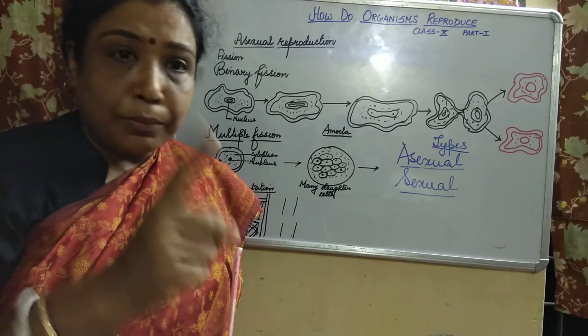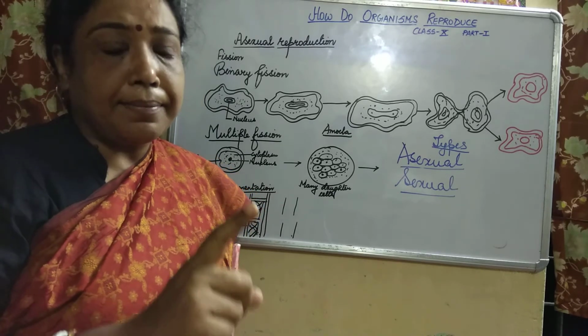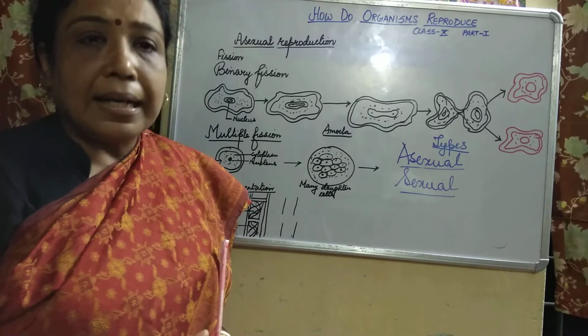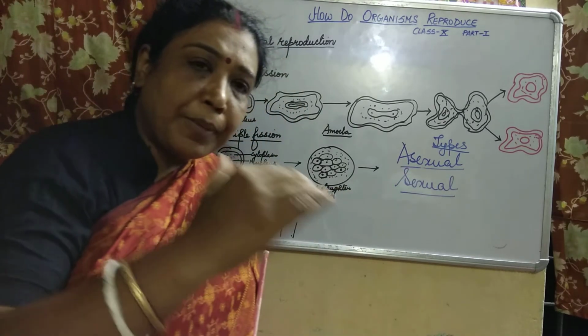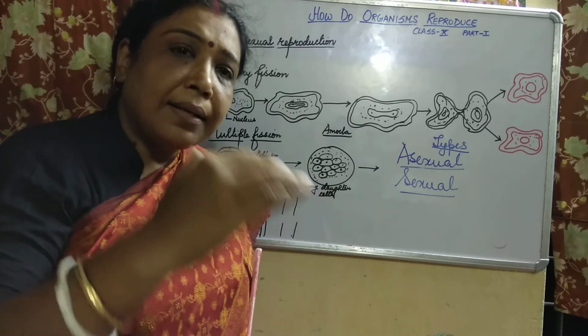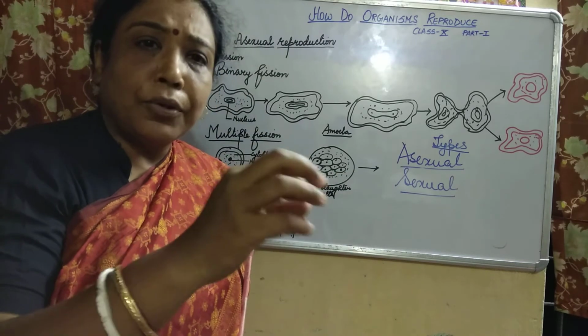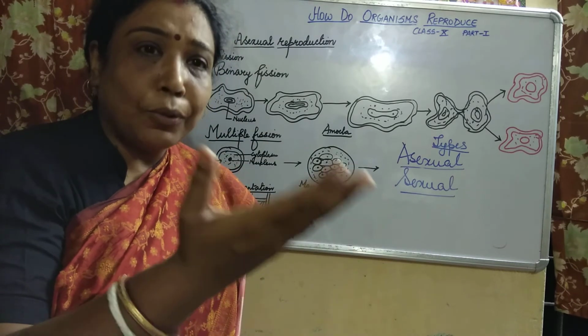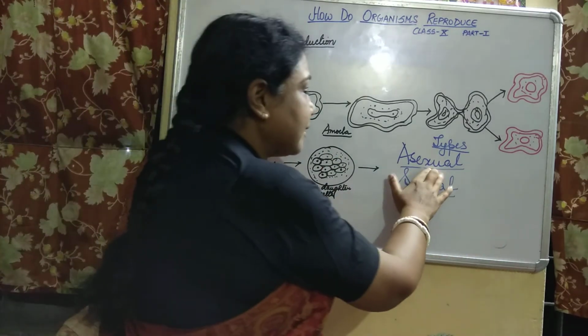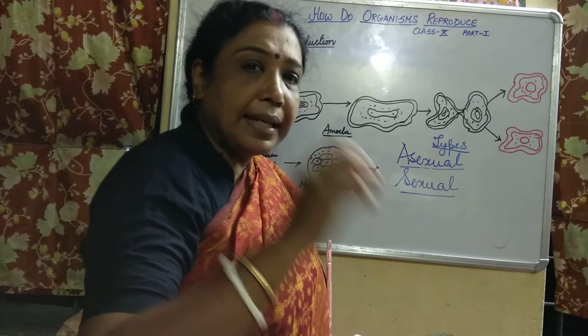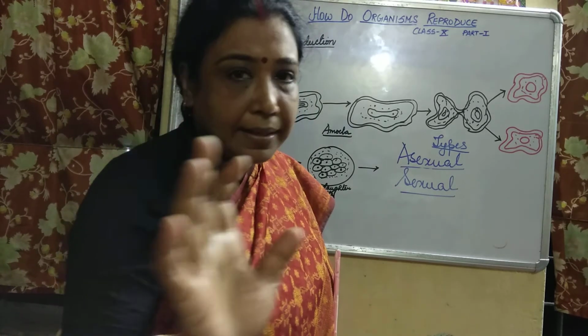And there is one more difference which you should mention while writing the answer: in asexual reproduction, the offspring produced are more or less similar. We cannot call them clones, but they are very similar to clones, meaning they are exact copies of their parents.